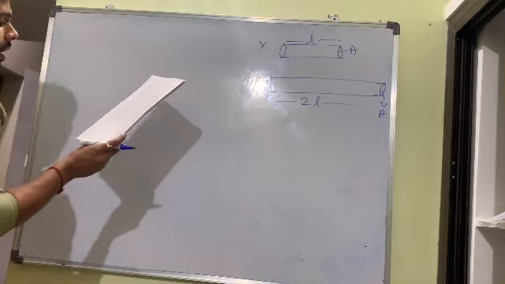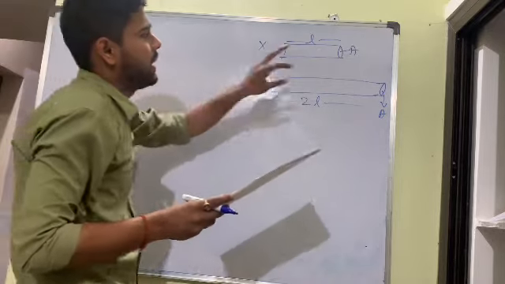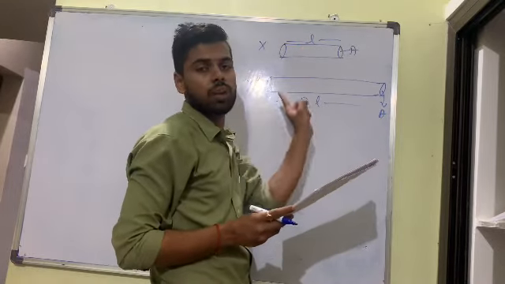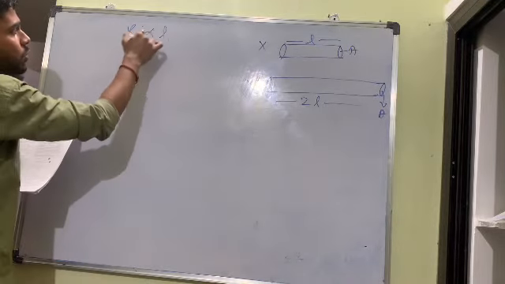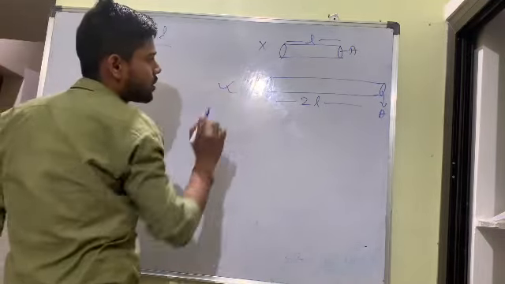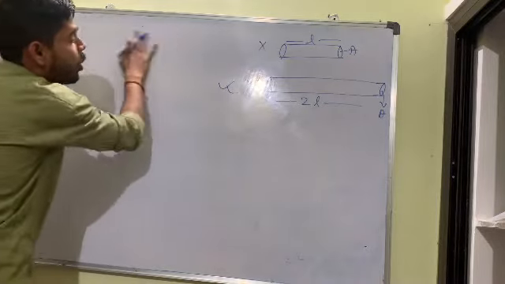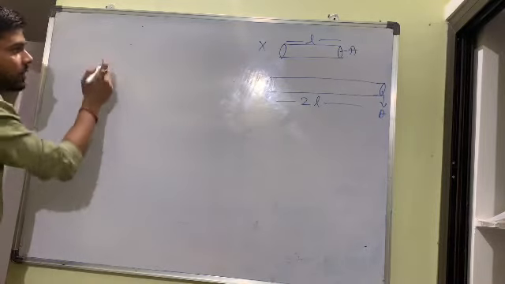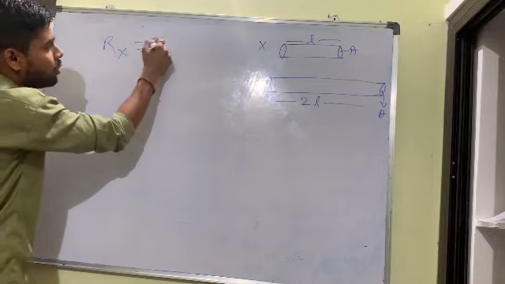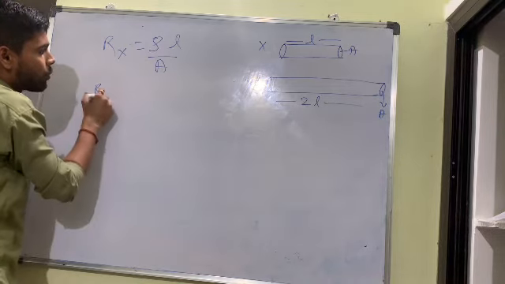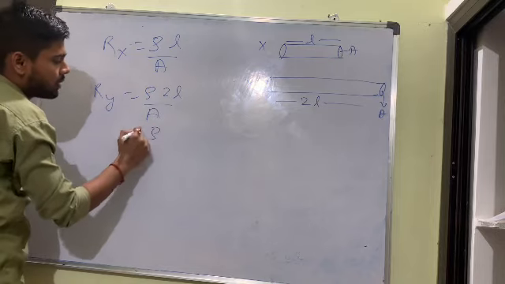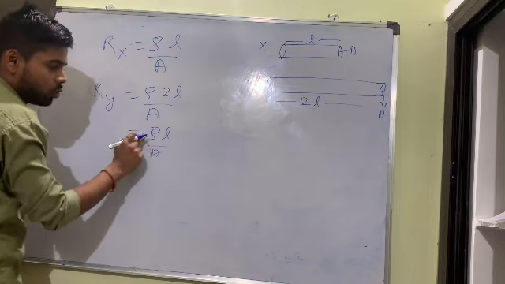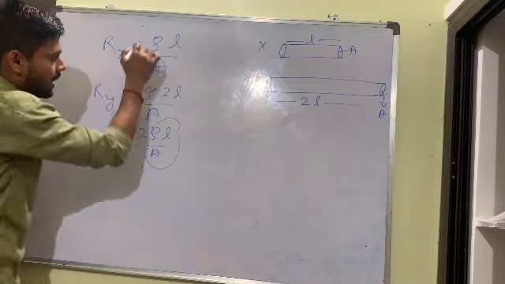You are observing the area is the same, the length here is more, the length here is less. So length more, resistance more, because we know that R is directly proportional to L. So we directly got the answer from this relation. But how many times? If they ask how many times, we can find it. Rx is rho L by A. Ry is rho 2L by A. So Ry is 2 rho L by A, and rho L by A is Rx.